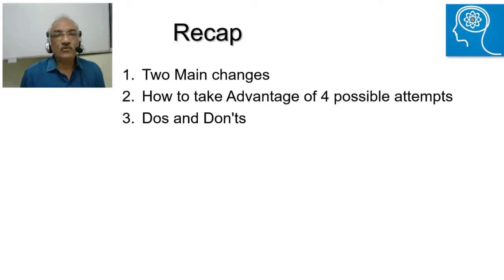Here is a quick recap. There are two main changes which have happened. Firstly, there are four possible attempts that you can do. Secondly, there are options created in section B. Then we saw how to take advantage of the four possible attempts. First of all, do not try to attempt each and every exam. Be selective on which option to take, depending on your preparation level, whether you're in 12th or 13th, and whether you're really gunning for IIT or not. Then we also saw the do's and don'ts. One of the don'ts which I highlighted was that you should not guess in section A, no matter how many attempts you are going to give out of the four.